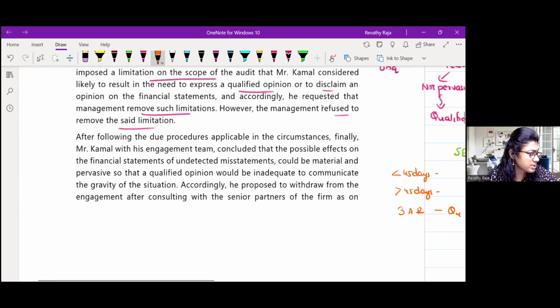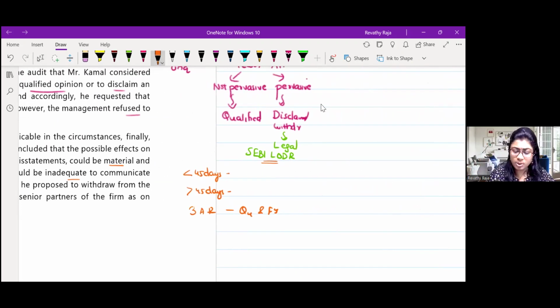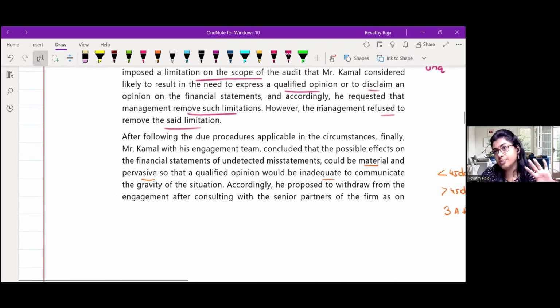So go back to the case study. After following the due procedures applicable in the circumstances, finally Mr. Kamal with his partner concluded the possible effects of undetected misstatement are material and pervasive, so qualified opinion will be inadequate. Material and pervasive means which opinion you have to give? Disclaimer. Here removal of limitation is not there. It is not misstatement, it is unavailability of evidence because they did not allow us. So it's not adverse. It should be disclaimer.